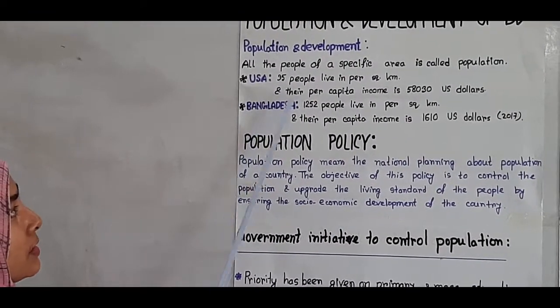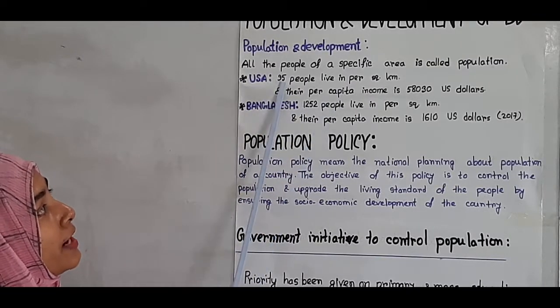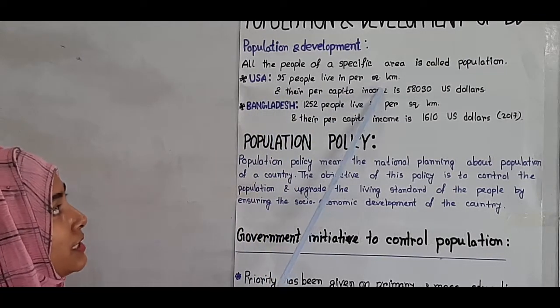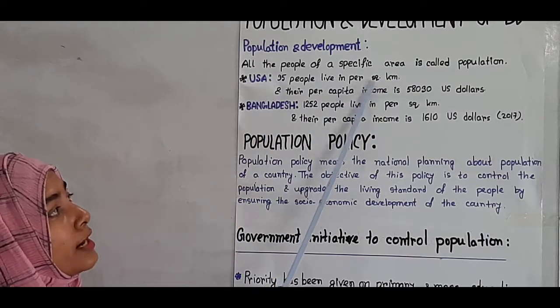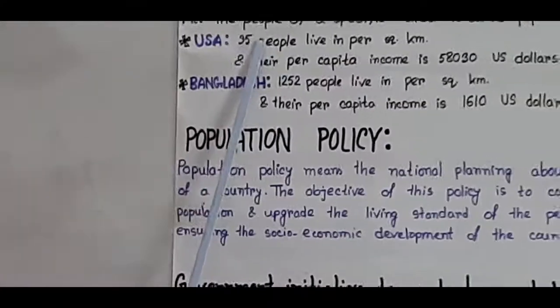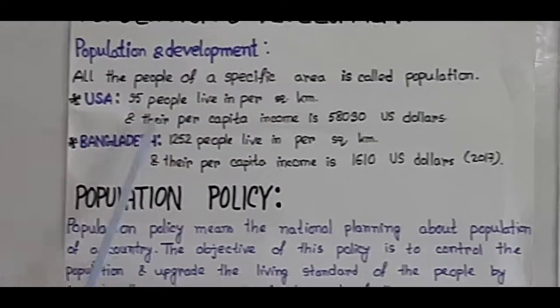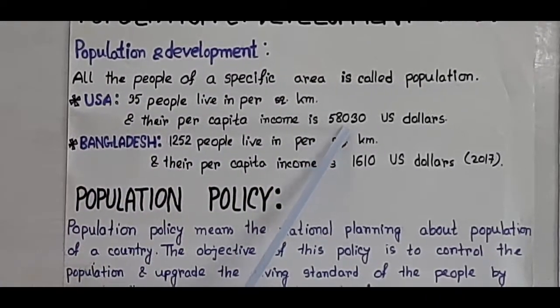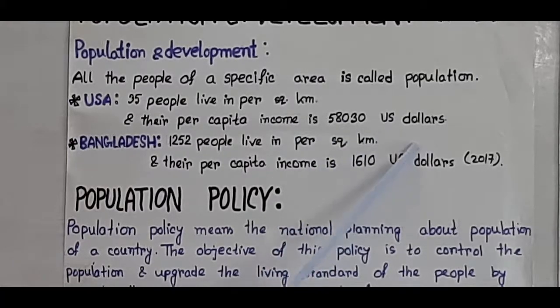At first USA, 35 people live in per square kilometer. That means in USA, in every per square kilometer area, only 35 people live, and their per capita income is $58,030. On the contrary, if we talk about Bangladesh, in Bangladesh about 1,252 people live in per square kilometer, and their per capita income is $1,610. This data is of 2017.